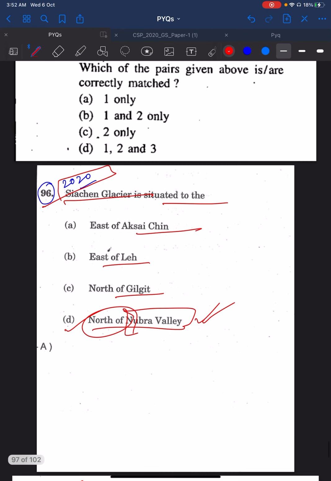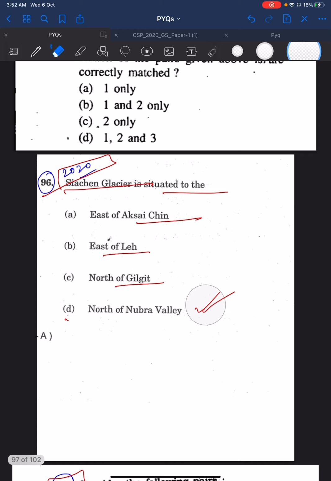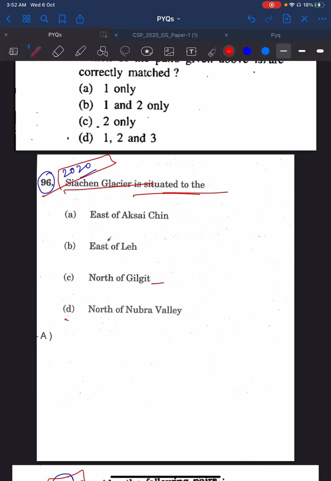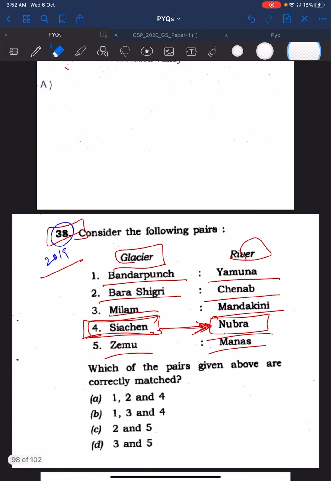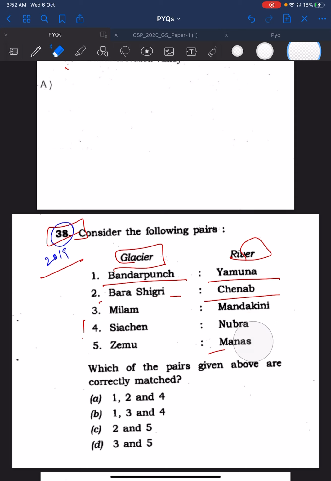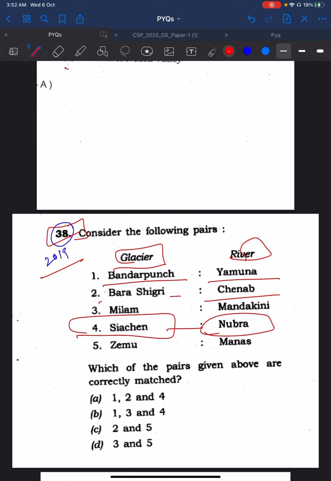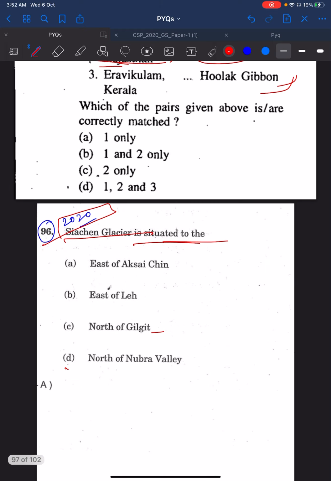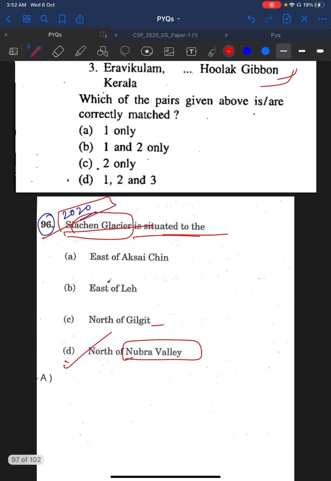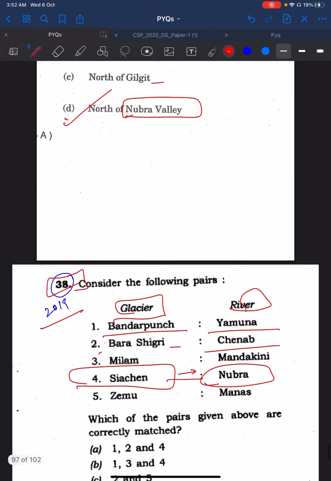Then you see 2020, 96th question. This is about the location of Siachen Glacier. It is situated to the... Then you see 2019, 38th question, fourth statement. Siachen was asked and its related river was asked. If you had known that the Nubra river comes from Siachen, at least you would know that something called Nubra Valley is related to Siachen. Then the answer is north of Nubra Valley. So this is how, guys, previous year questions in UPSC will help you to clear the prelims.